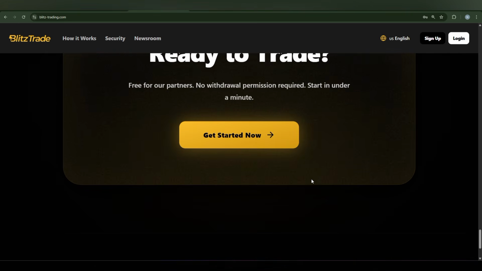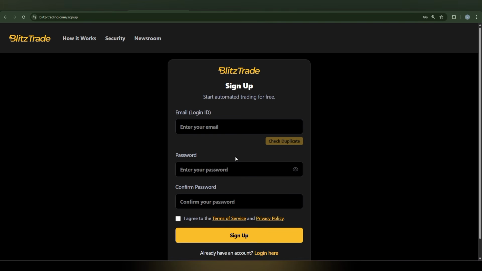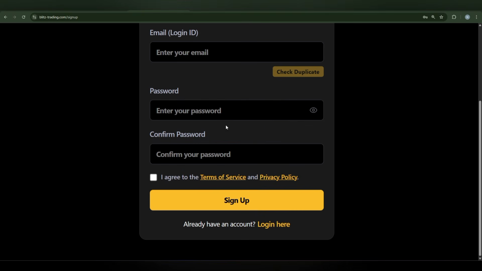So if you are ready to start your new epic journey with Blitz Trade, you can easily sign up for your account here. For that, you write the email, put the password, and twice you accept the terms and conditions. In this way, you can easily sign up.